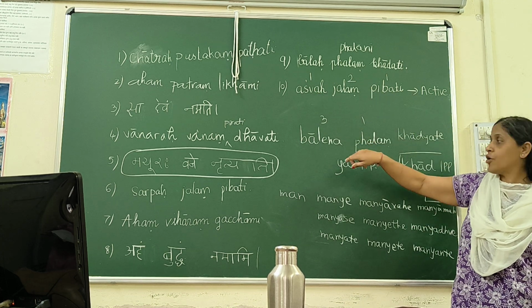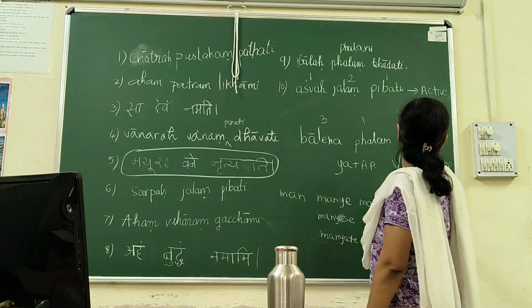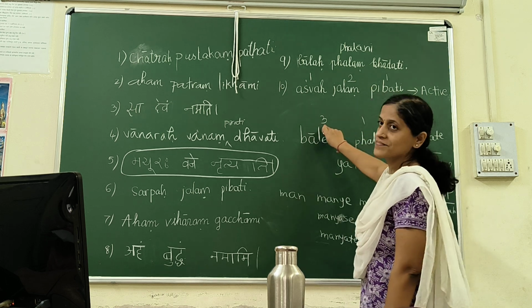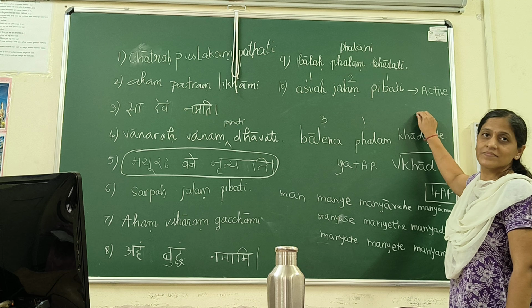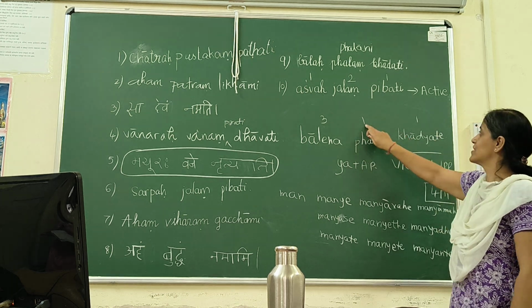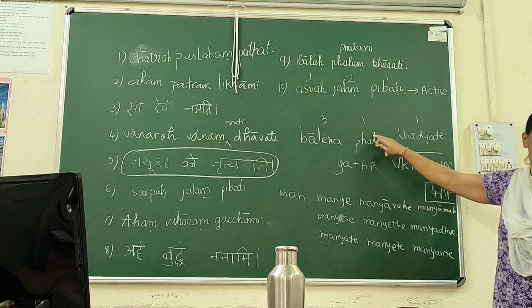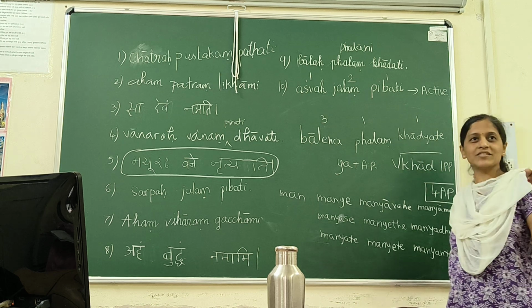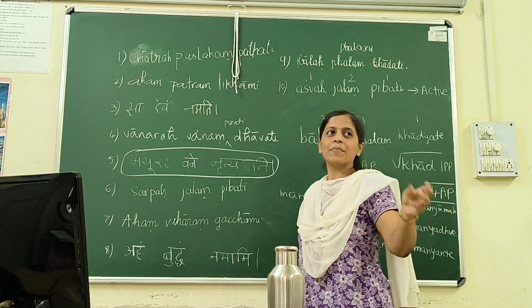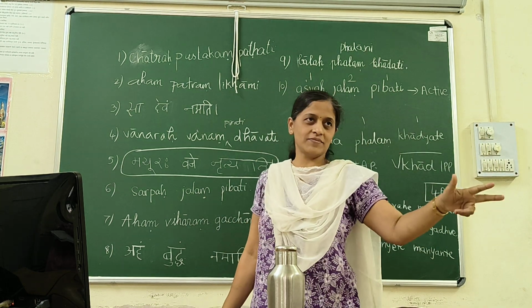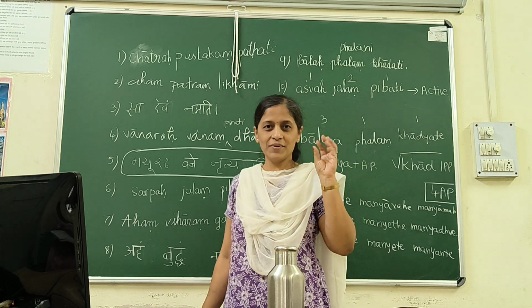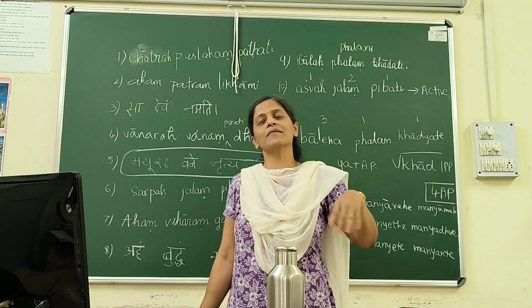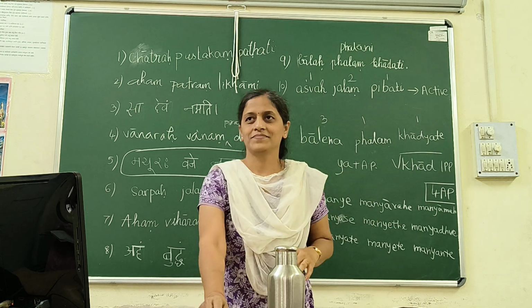Now, in passive voice, the number is 3, 1, and what will be the number here? 1. Because this will be followed by this. 3, 1, 1. So active voice number is 1, 2, 1. Passive voice number is 3, 1, 1. Is this clear? Yes. 5 minutes I will wait. You write all this, then I am going to explain further.